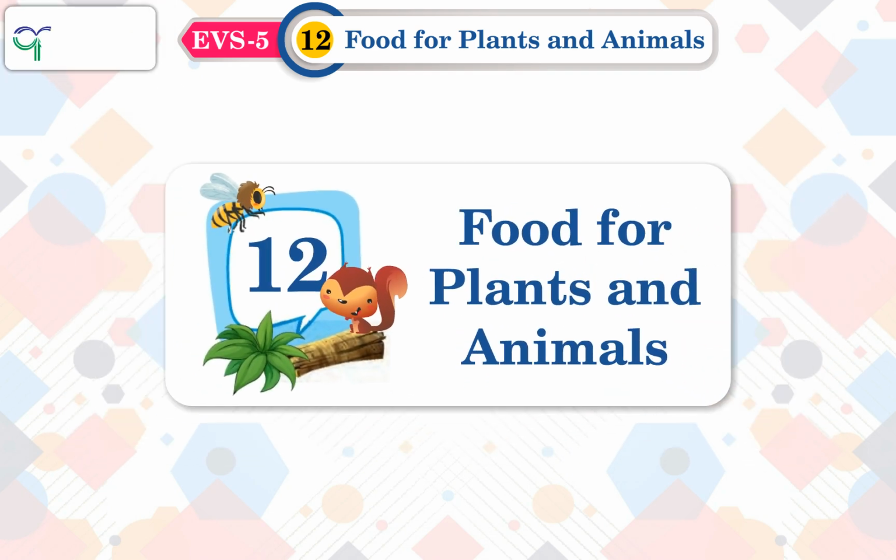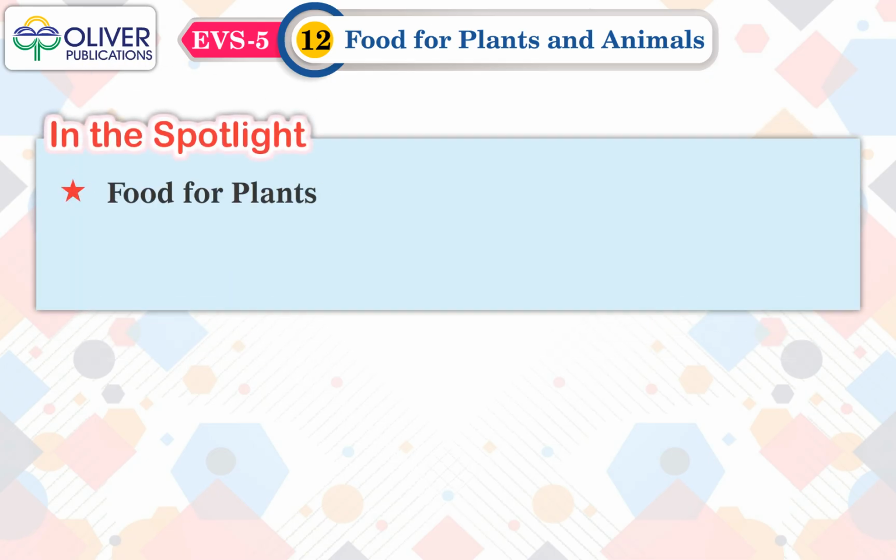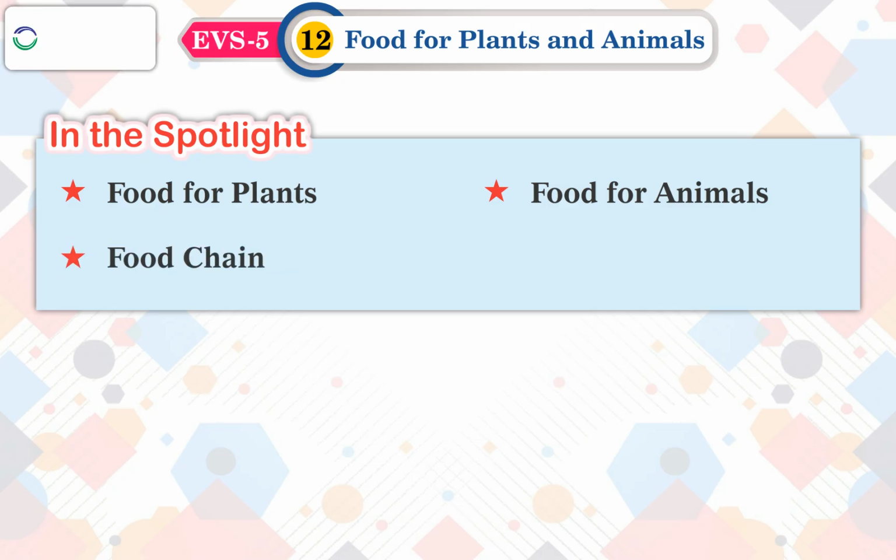Chapter 12. Food for Plants and Animals. In the spotlight: Food for plants, food for animals, food chain, food web.